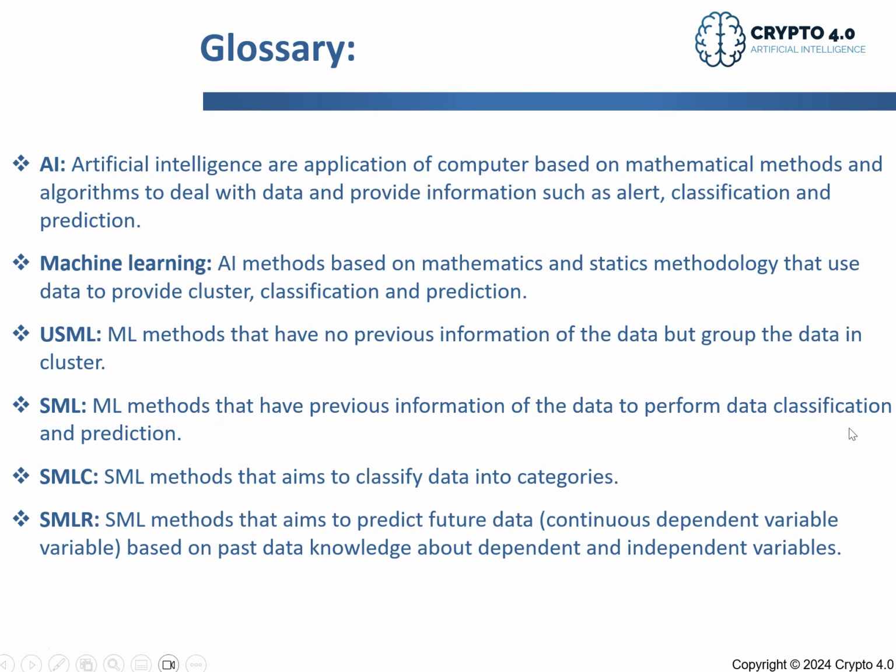Before digging deeper into machine learning, I would like to make some clarification about the concept. As I mentioned before, artificial intelligence is the application of computers based on mathematical methods and algorithms to deal with data and provide information such as alerts, classification, and prediction. And these alerts, classification, and prediction, in our beginning here, will be done based on machine learning. Machine learning comprises artificial intelligence methods that also apply mathematical and statistical methods that use data to provide clustering, classification, and prediction.